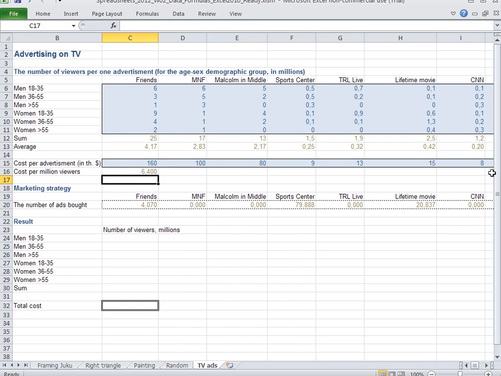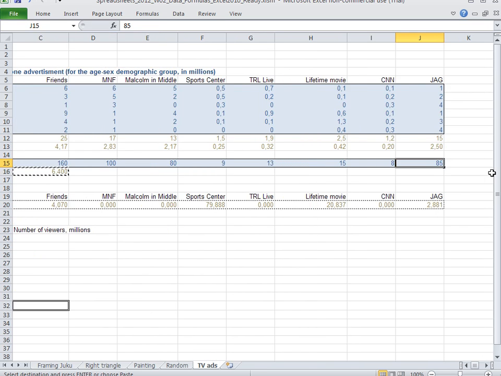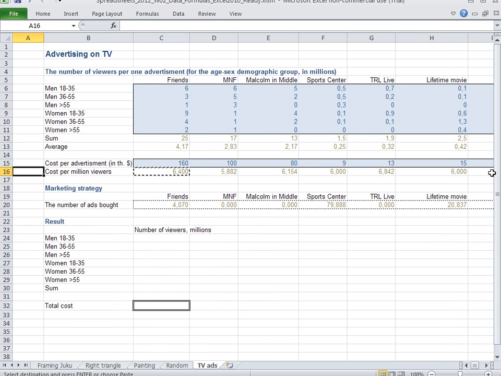Okay, $6,400. Let's copy this value, and here we see that actually Monday Night Football is much cheaper. You get 1 million viewers with $5,882, whereas $6,400 would get you 1 million viewers in Friends.